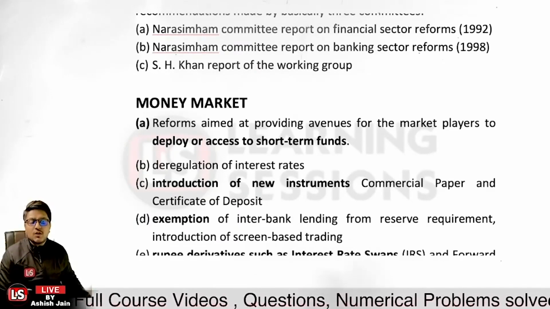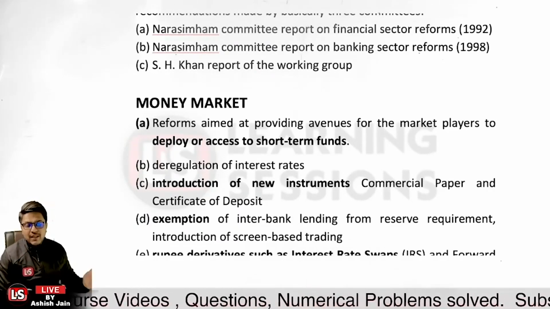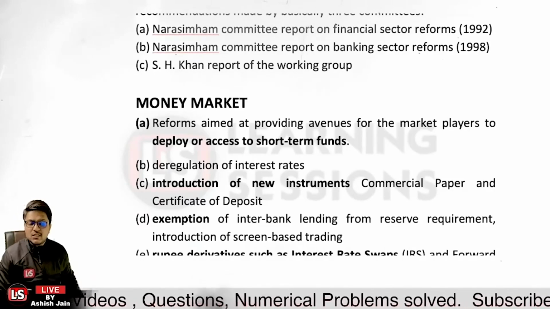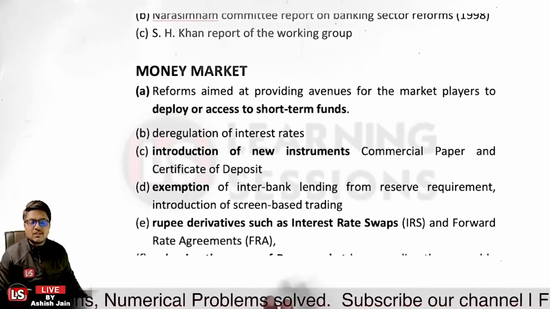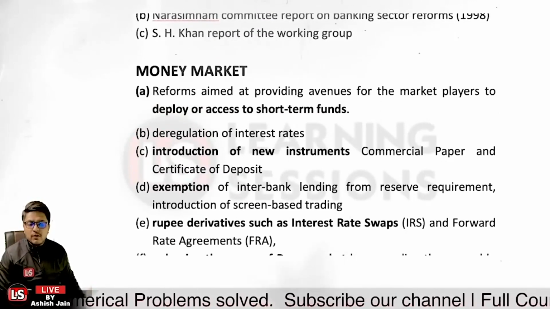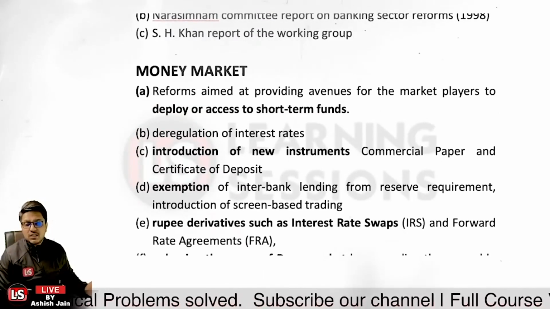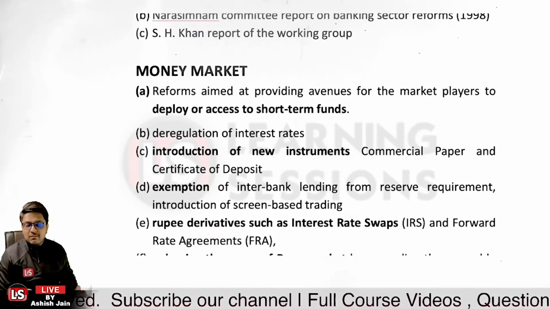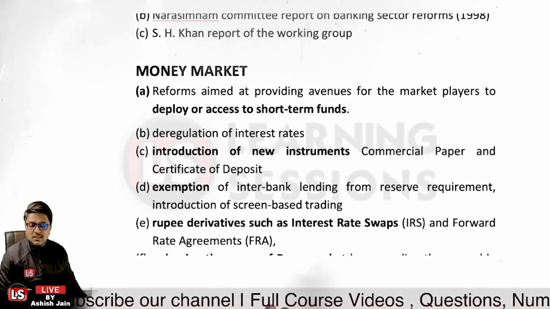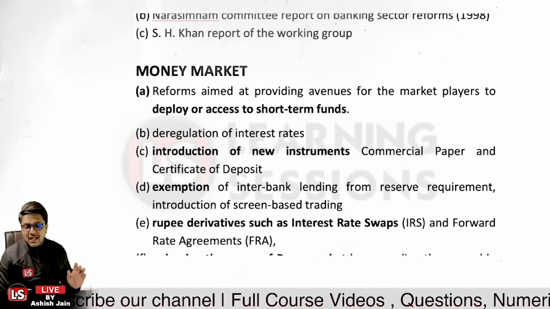And further, introduction of screen based trading, whether it is the capital market or the money market. Now there is screen based trading for rupee derivatives such as interest rate swaps and forward rate agreements. These are hybrid, derivative instruments which can be used for hedging purposes, and also for speculation purposes.